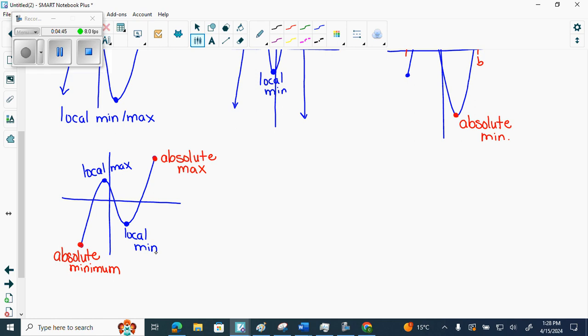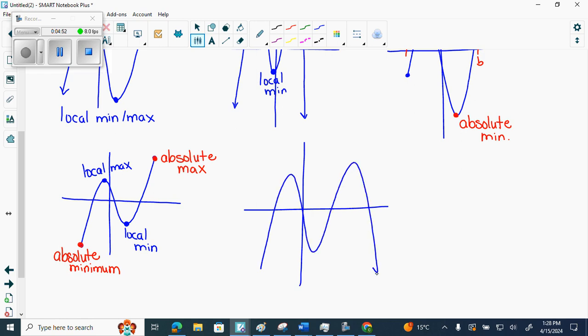Okay, what happens if this is my graph? Don't do it in pen because I'm going to erase some stuff. Okay, we're not going to talk about max and mins for now. We're just going to talk about critical numbers of the first derivative. So this would show up as a critical number of the first derivative, so would this, and so would this. We agree? Those would all appear as critical numbers.